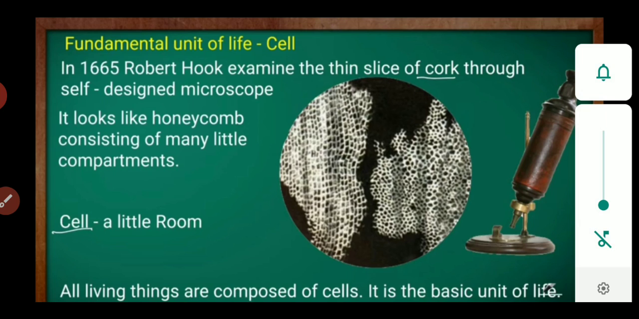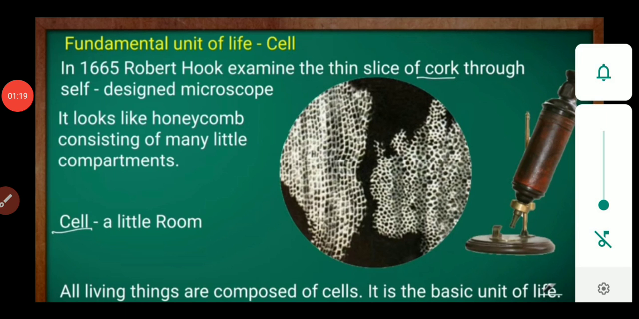It means so many functions are performed by the cell, like respiration, excretion, reproduction. It occurs with the help of the cells. That's why cell is called the structural and functional unit of living organism.